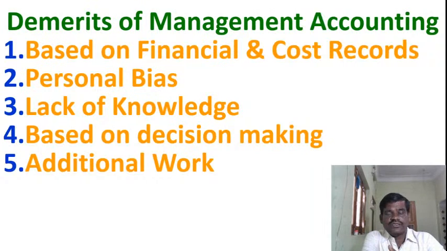Except these works, the preparation of the management information is additional work to the organization. Calculating ratios, preparing fund flow statement, preparing cash flow statement. This is additional work to the organization. This is also one of the demerits of the management accounting subject.